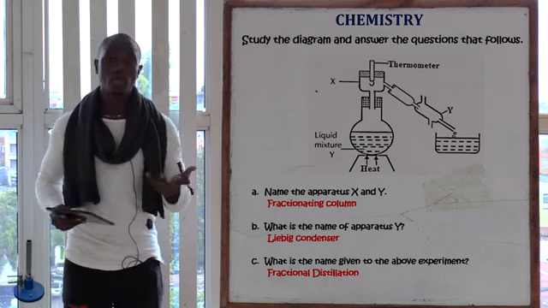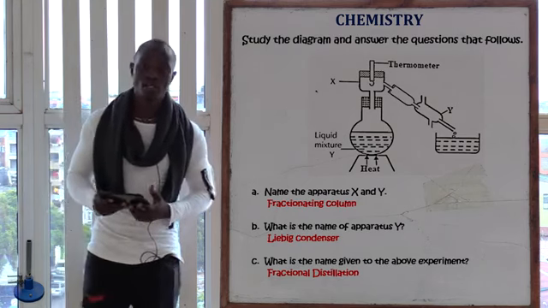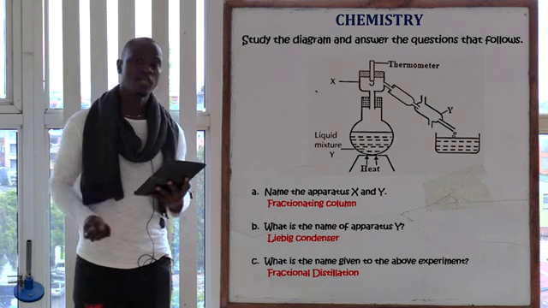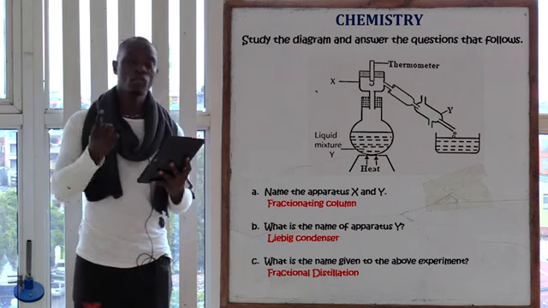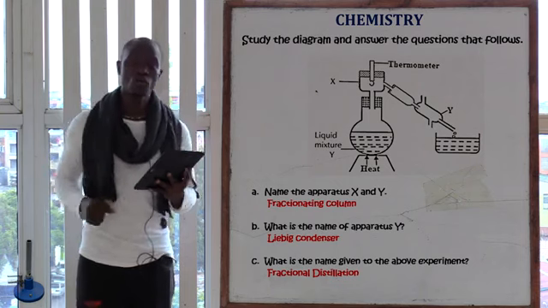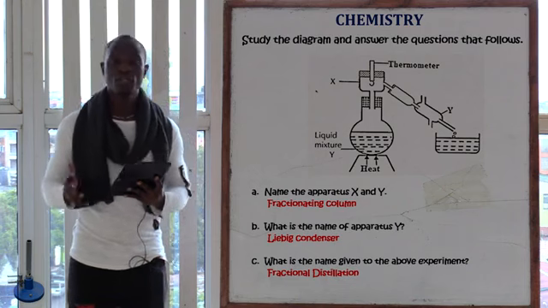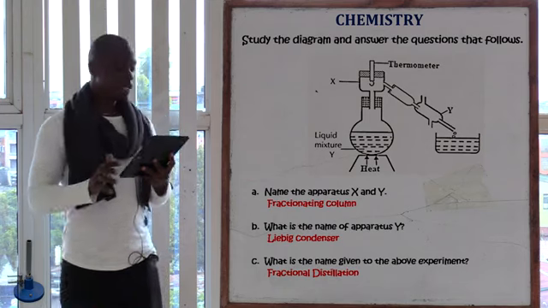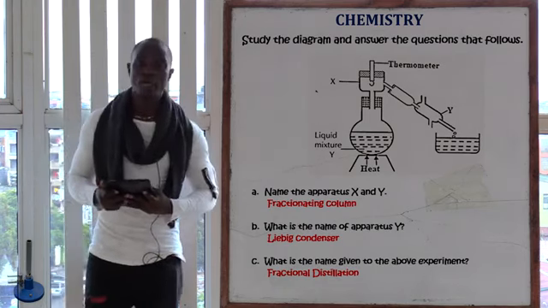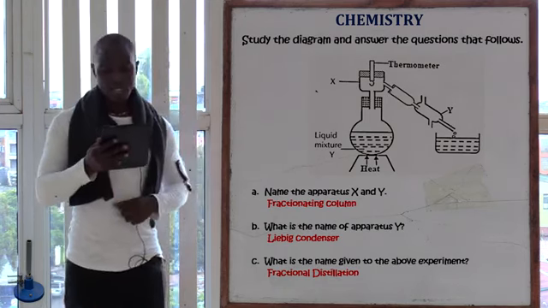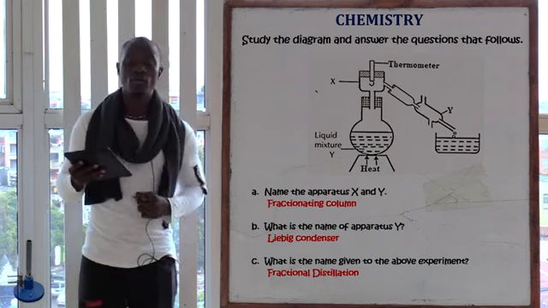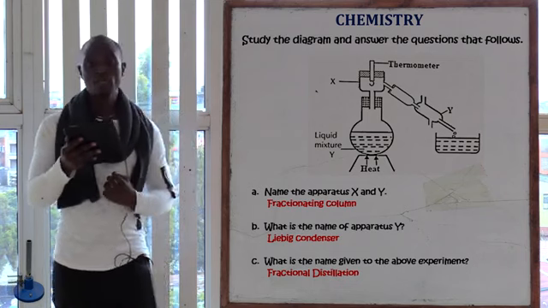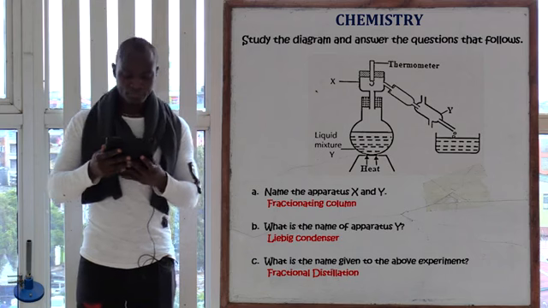Part Y, which is the Liebig condenser, also accelerates condensation by passing in very cold water from the bottom and removing the hot water from the top. So the function is also to accelerate the condensation. Question letter B is asking, what is the name given to apparatus Y? Apparatus Y is referred to as the Liebig condenser.